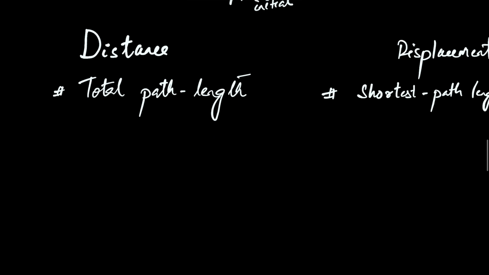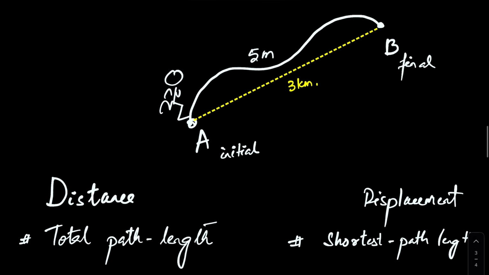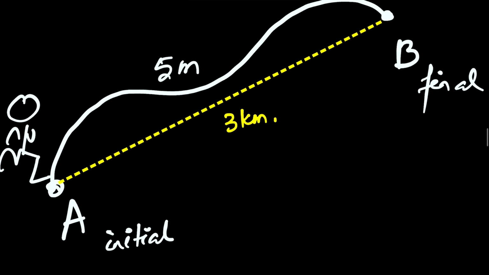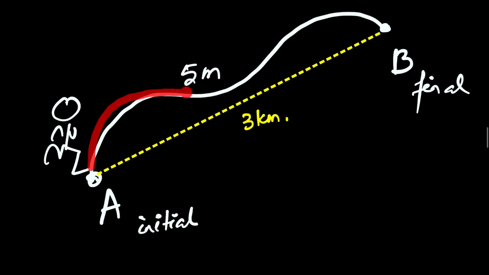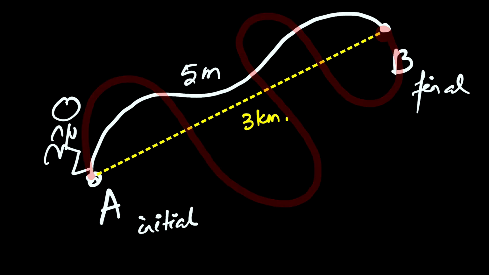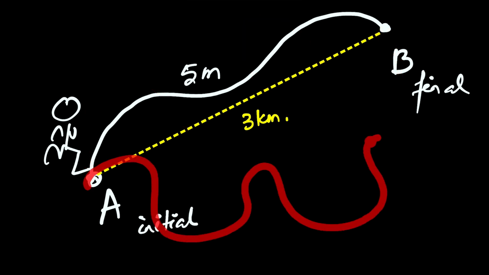Now let's talk about distance even further. As you can see here, if I ask you, do we need direction when you talk about distance? When I say distance, it's all about how long the path is. Got it? Now, to reach the point B from A, it's not always necessary that you take this path only. There could be many other paths. Maybe like this. This is also one path to reach a point B, or this is another path.